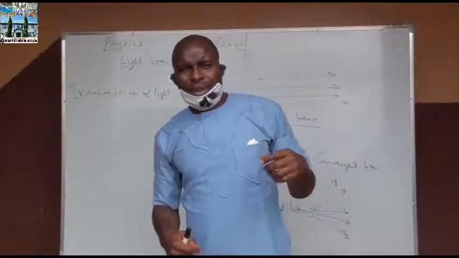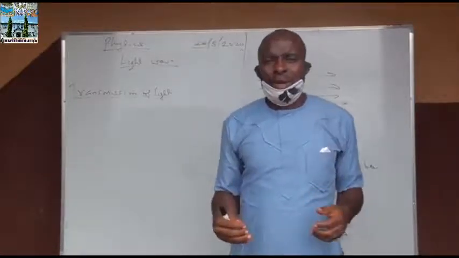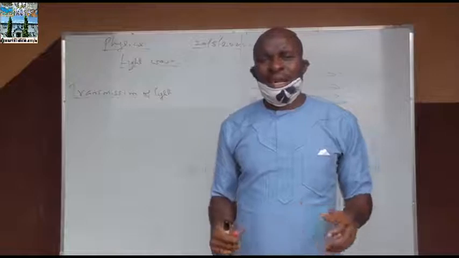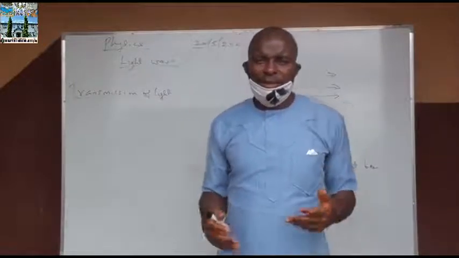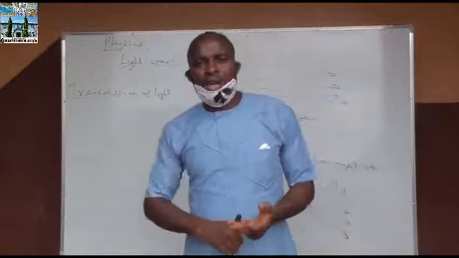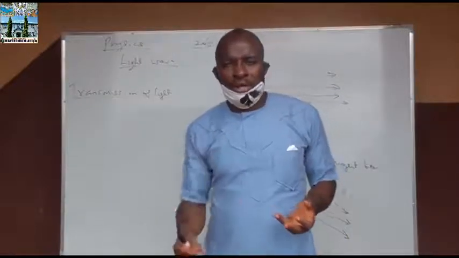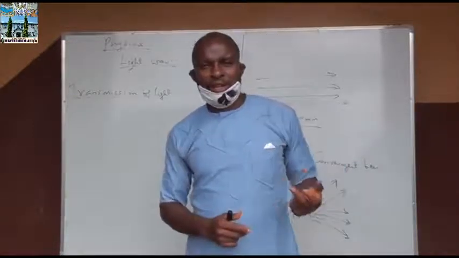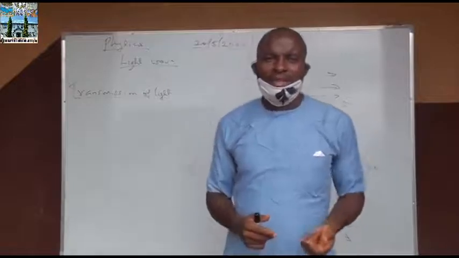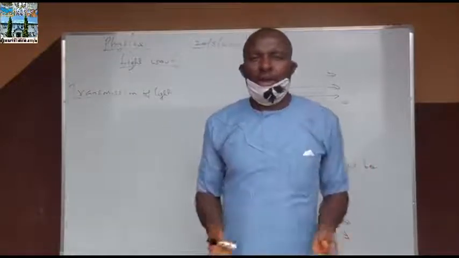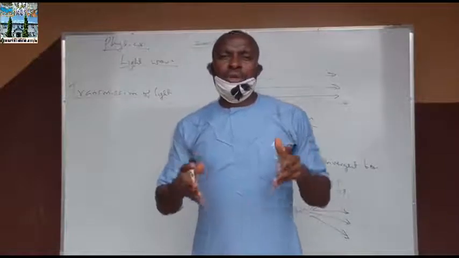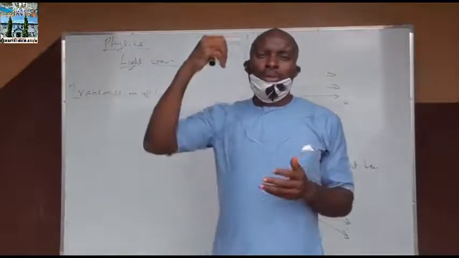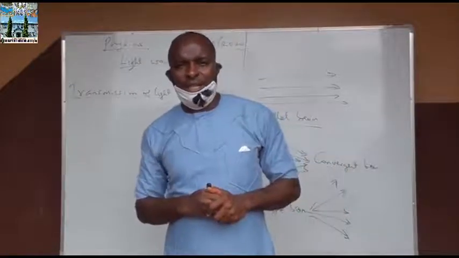That is why we say that our image in a plane mirror is virtual. And then these are the characteristics of what? Images formed by a plane mirror. Magnification is 1, which shows that what? The image height must be equal to the object height. Two, the distance of the image from the mirror must be equal to the distance of the object from the mirror. Three, lateral inversion, virtual image, and erect or upright image. So with this, I believe that you can be able to explain what light energy is all about.